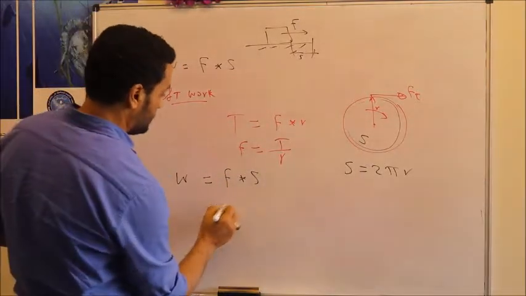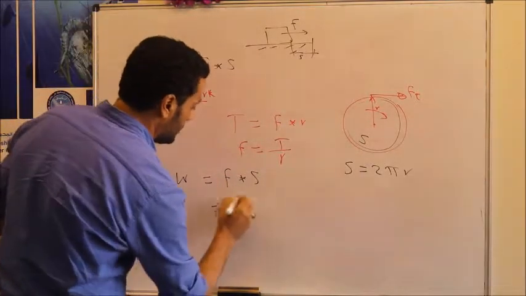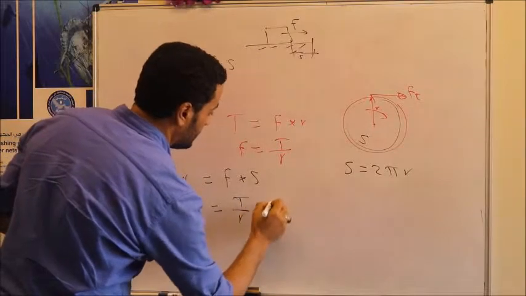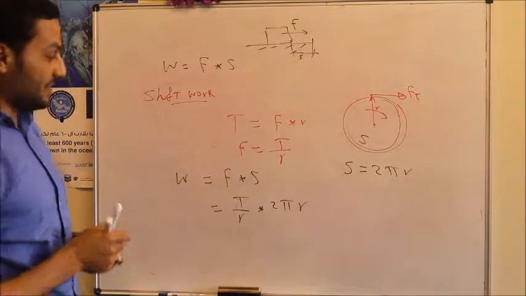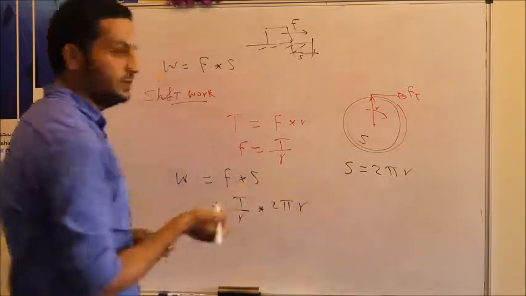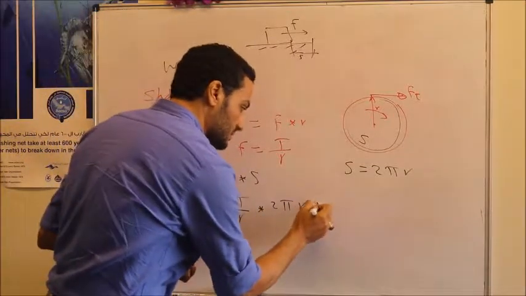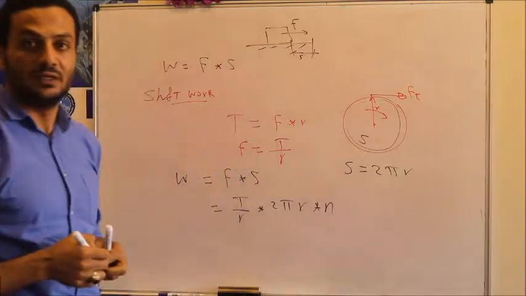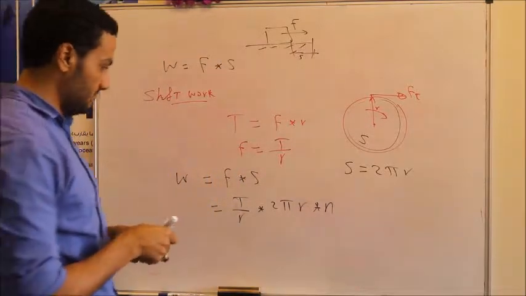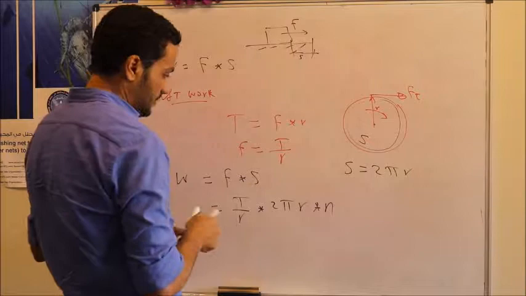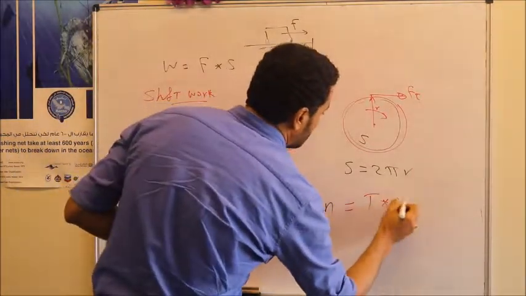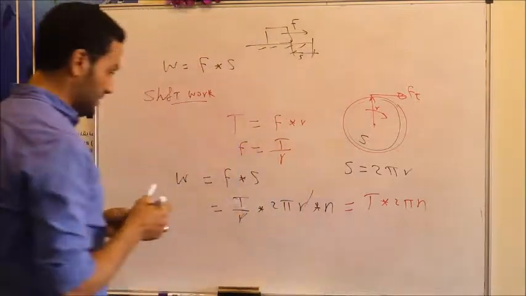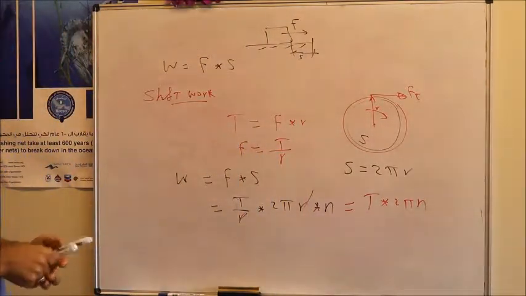So in this case this should equal force, which is torque divided by r, multiplied by s, which is 2π r. But this is only the distance for one revolution. So if we have more than one revolution, then in this case we have to multiply by n, which is the number of revolutions. So the r cancels, and then it will equal torque multiplied by 2π n. And this is the shaft work.